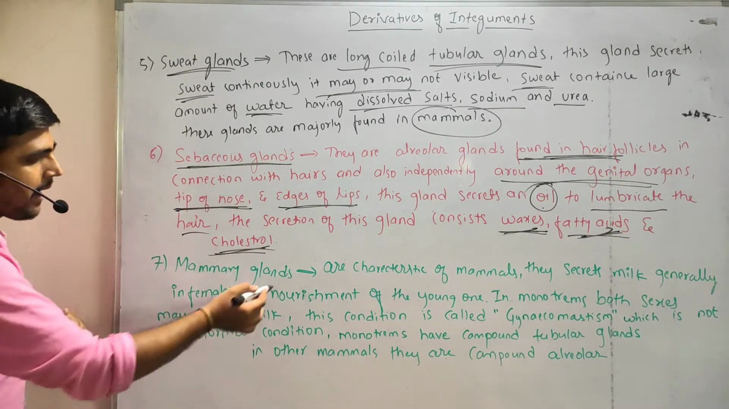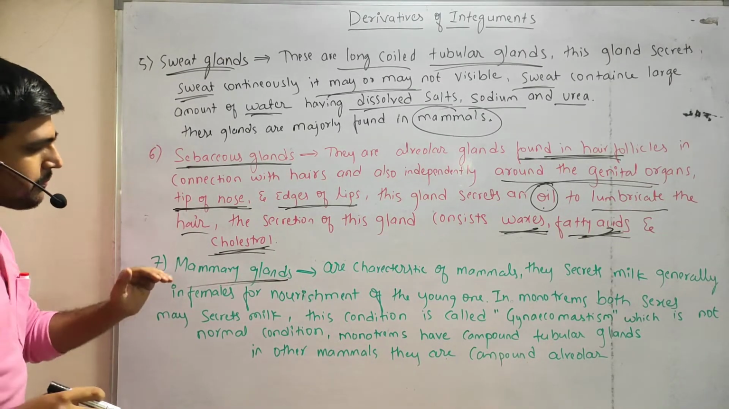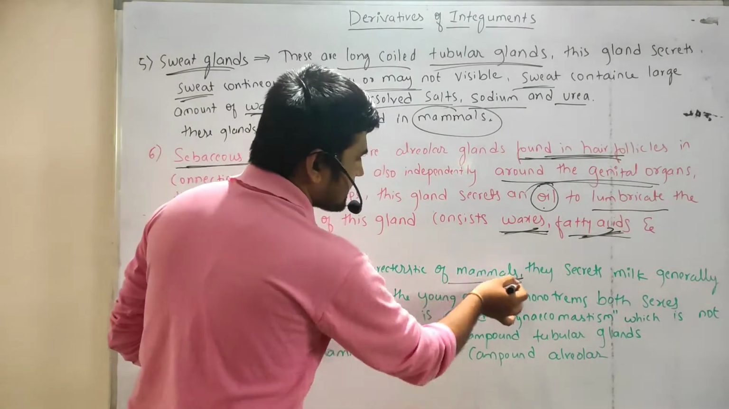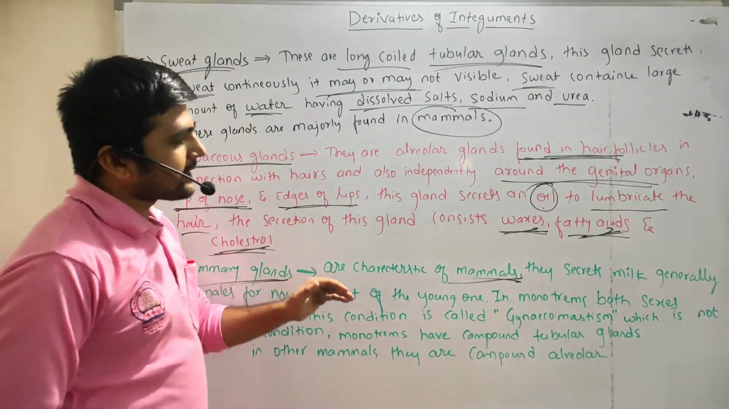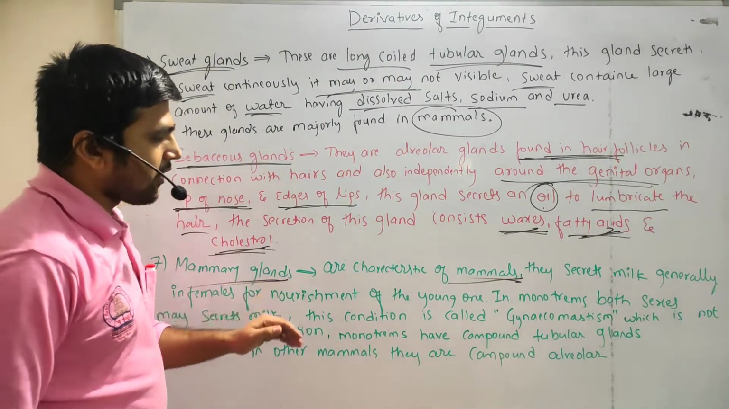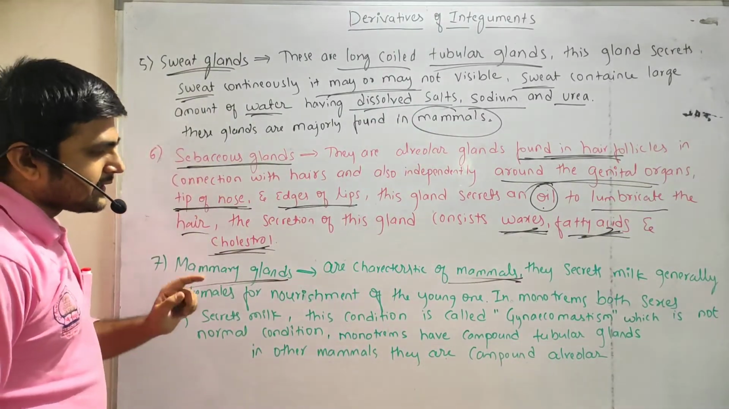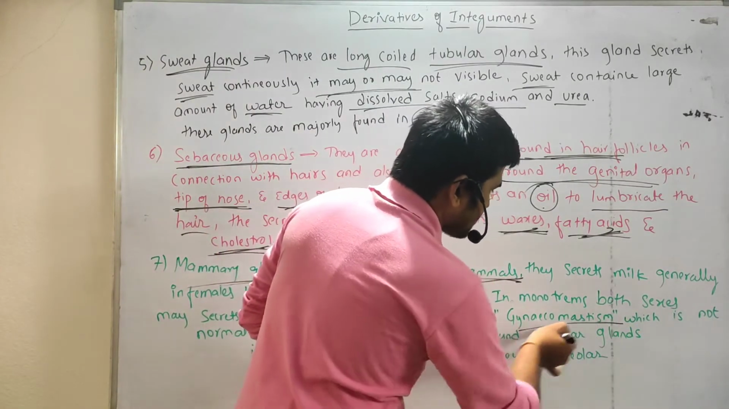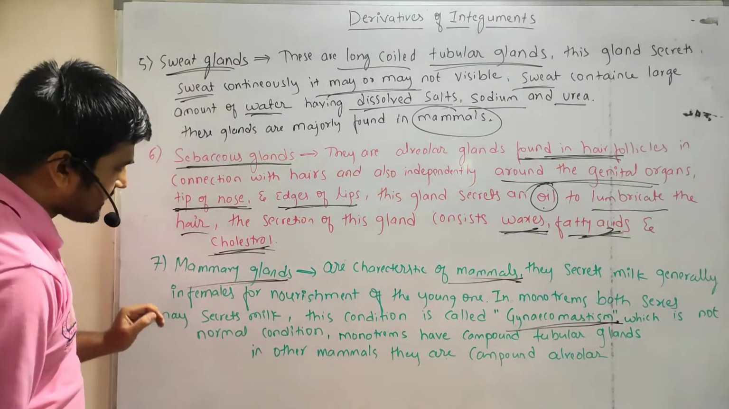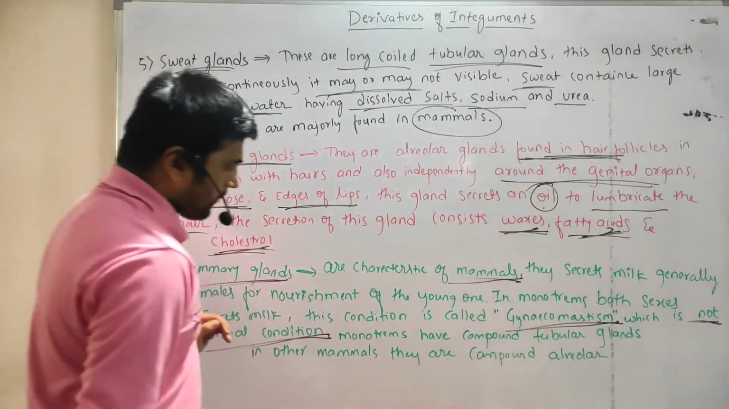The last one is the mammary glands. We all know about mammary glands. The main important feature is that they can be found only in mammals. They secrete milk generally in females for nourishment of the young one. In monotremes, both sexes may secrete milk. This condition is called gynomastism, which is not a normal condition.